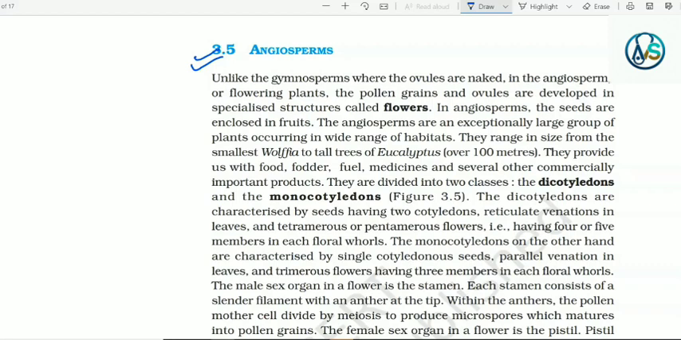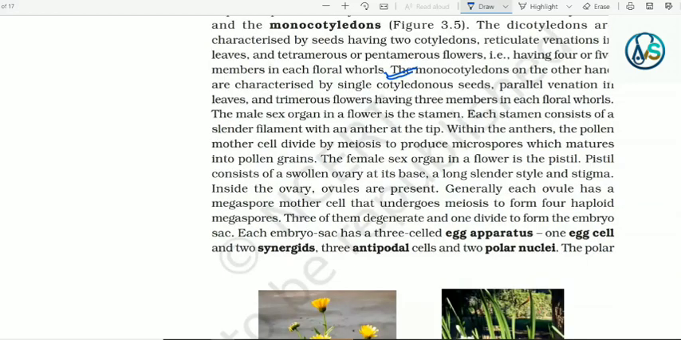They are divided into 2 classes, the dicotyledons and the monocotyledons. The dicotyledons are characterized by seeds having 2 cotyledons, reticulate venation in leaves and tetramerous or pentamerous flowers, that is, having 4 or 5 members in each floral whorl. The monocotyledons, on the other hand, are characterized by single cotyledonous seeds, parallel venation in leaves and trimerous flowers having 3 members in each floral whorl.